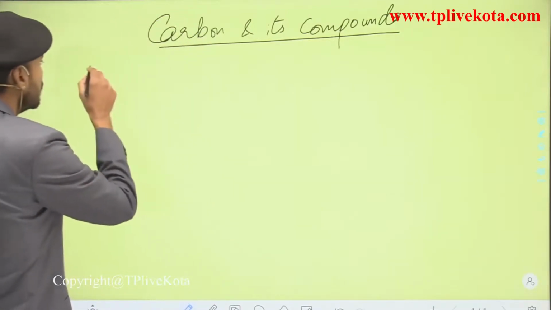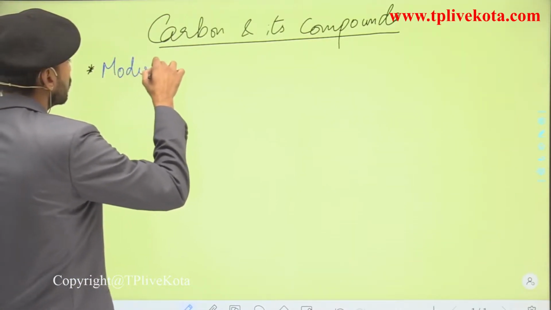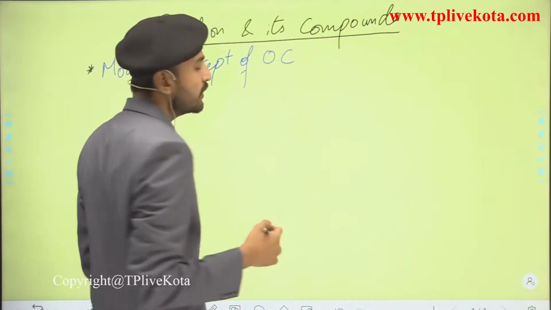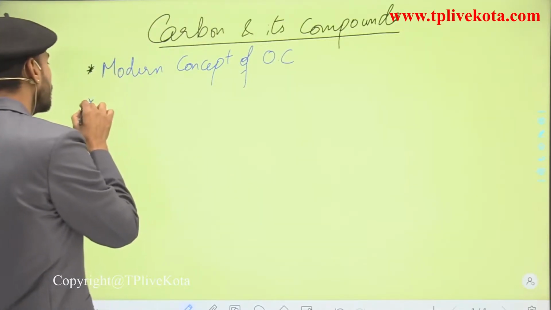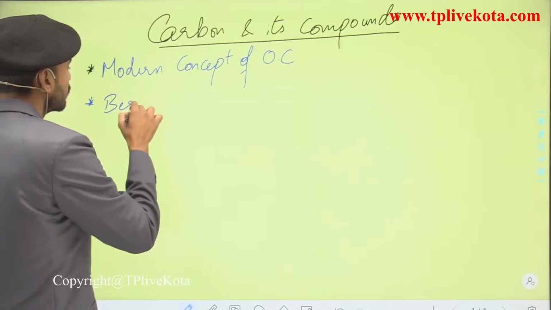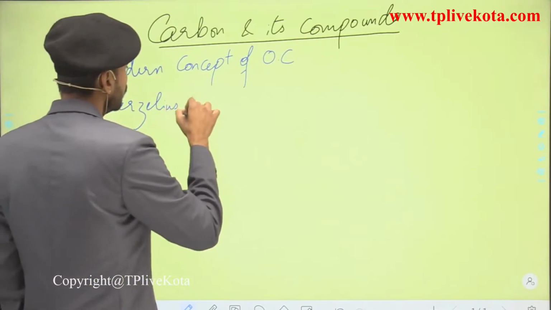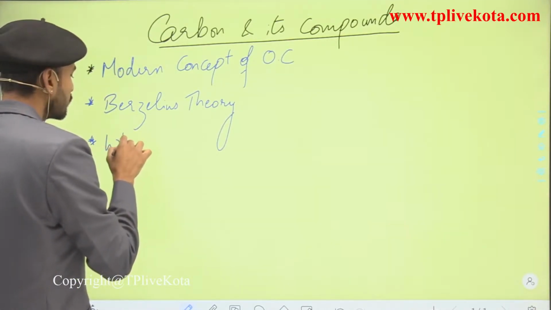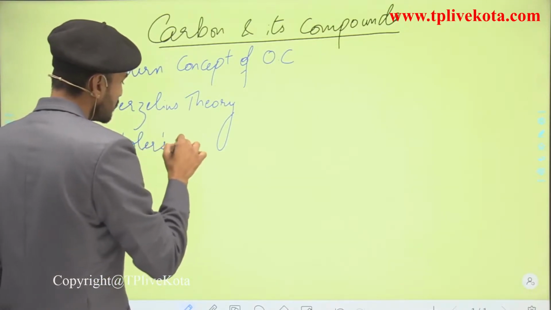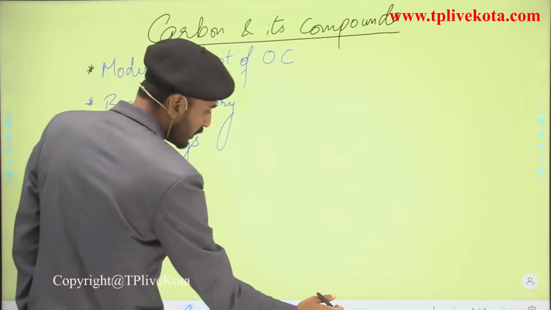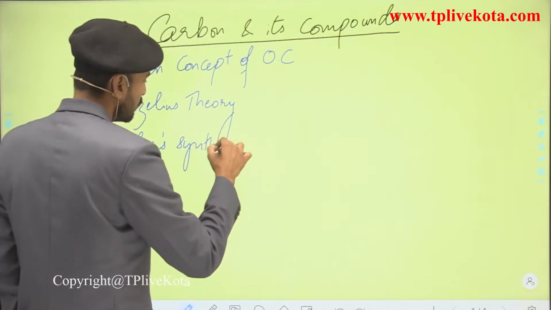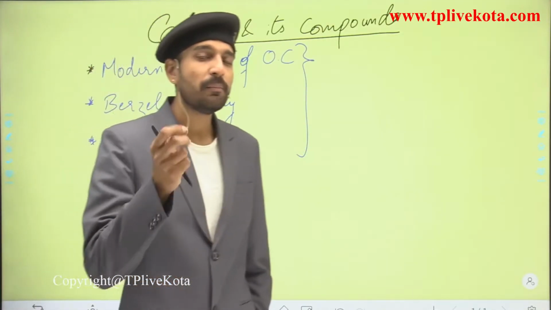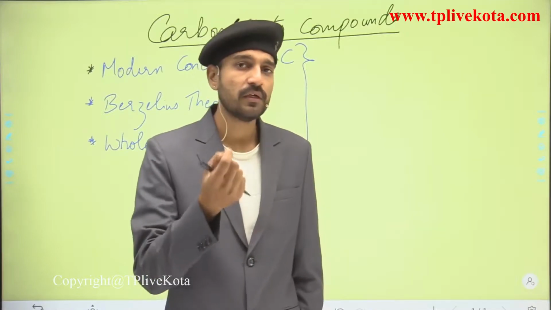So here we are going to see the modern concept of organic compounds and organic chemistry, and after that the Berzelius theory, after which we are going to see Wohler's synthesis for the organic compound. These three are going to make you understand why we are studying this chapter, that is, carbon and its compounds.